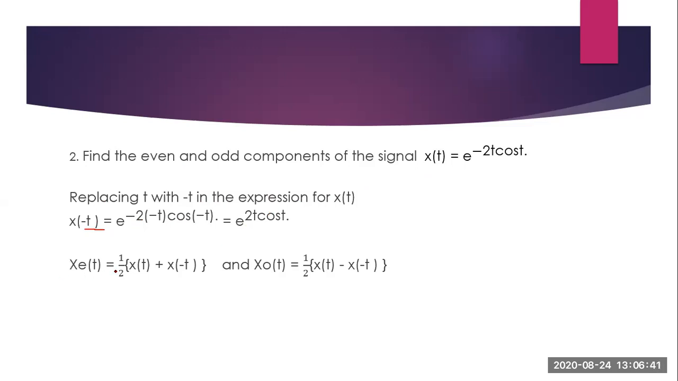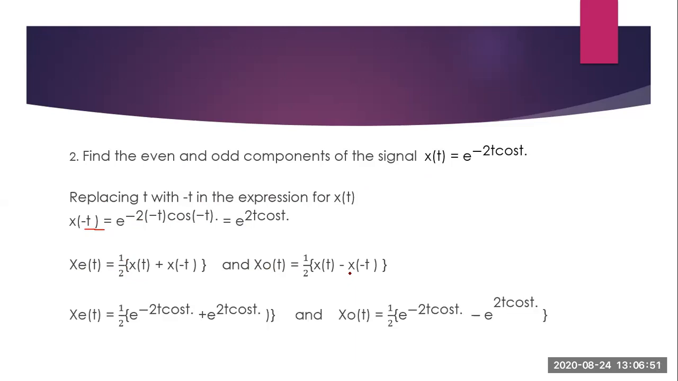So x e of t is equal to half x of t plus x of minus t, and x o of t is equal to half x of t minus x of minus t. Now you just substitute. x e of t is equal to half e raised to minus 2t cos t plus e raised to 2t cos t, and x o of t is equal to half e raised to minus 2t cos t minus e raised to 2t cos t. Now these are the expressions for cosh 2t cos t and minus sinh 2t cos t respectively.